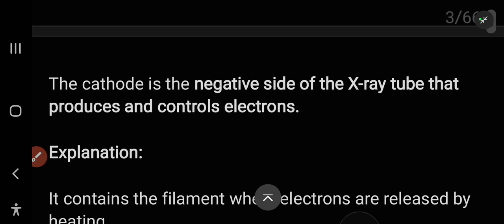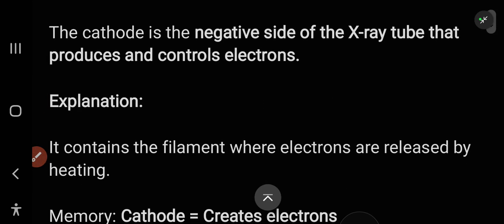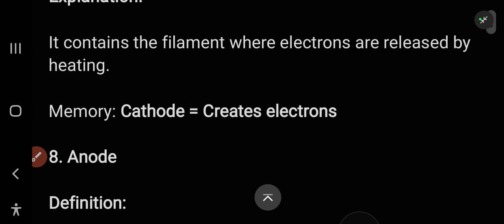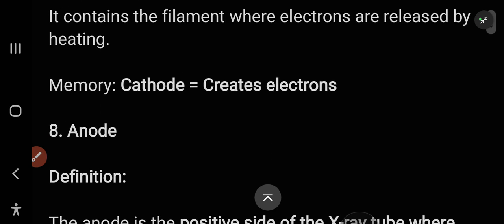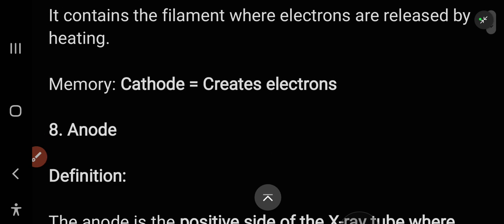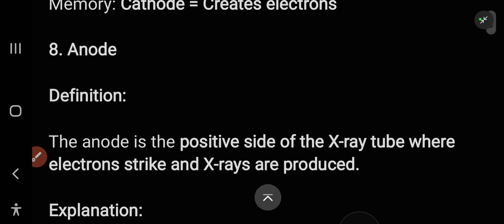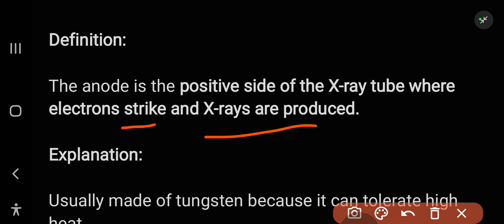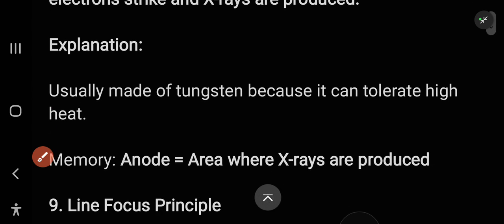Cathode is the negative side of the X-ray tube that produces and controls electrons. Explanation: it contains the filament where electrons are released by heating. Electrons are released by heating, or thermionic emission. The electron cloud, that is the cathode, creates electrons. Then we have the anode, so its definition is like this. The anode is the positive side of the X-ray tube where electrons strike and X-rays are produced. So that's the production side.